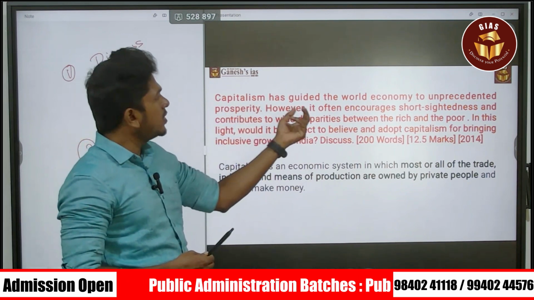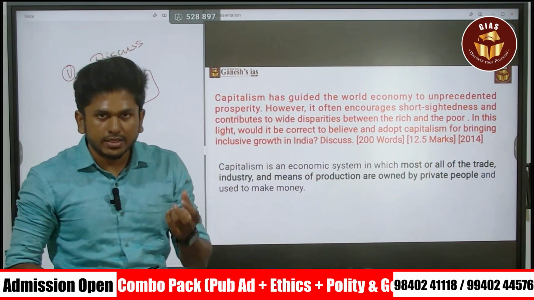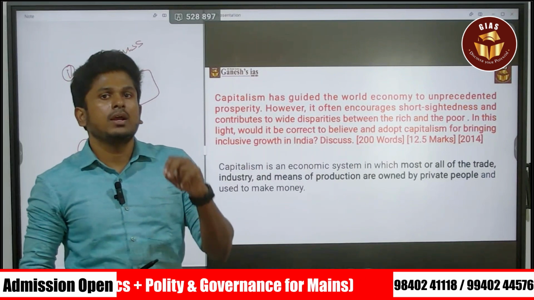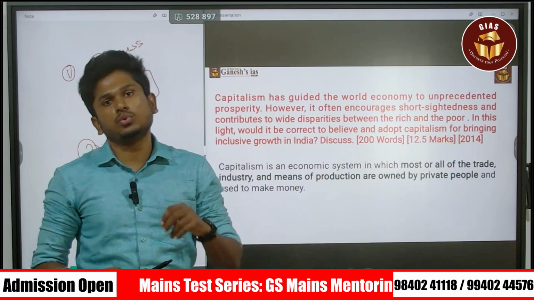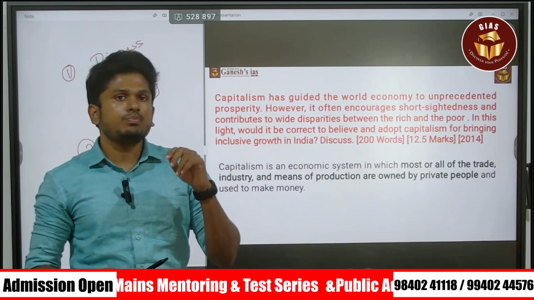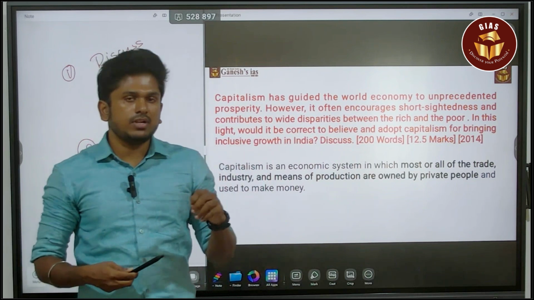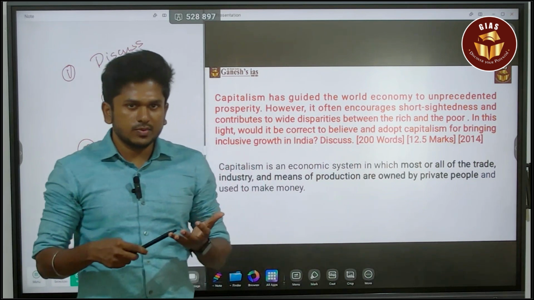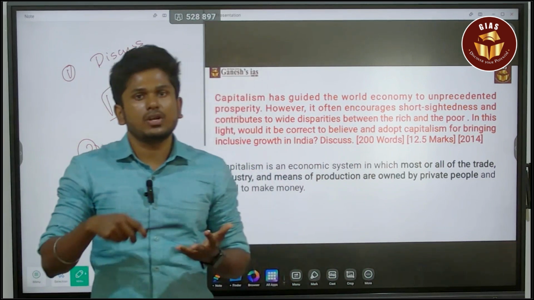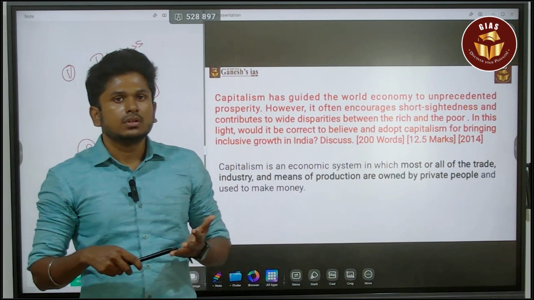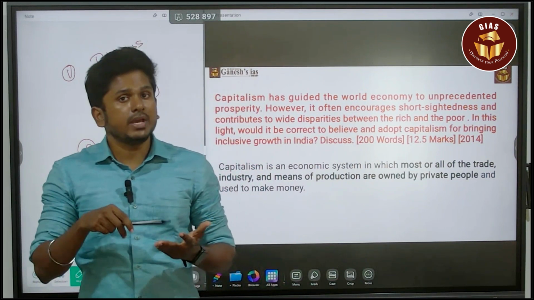Yes, but however, it often encourages short-sightedness and wide disparities. When it comes to capitalism, there will be the major issue of the divide between rich and poor. That is the major inequality issue we will face. When it comes to inequality, it is not only about rich and poor; inequality will also be created between the genders. Gender inequality may happen. Also, there may be alienation of certain social groups. Monopoly may happen.